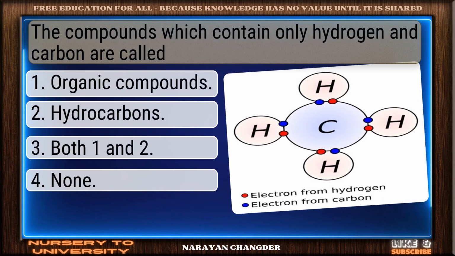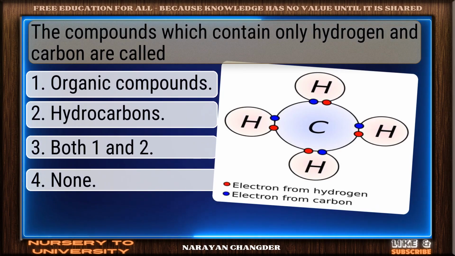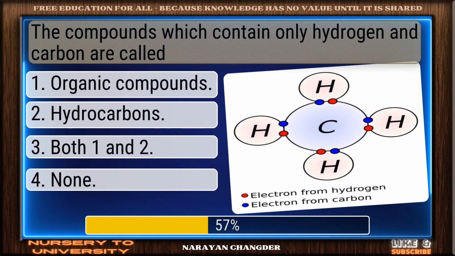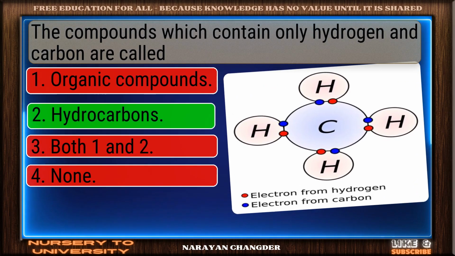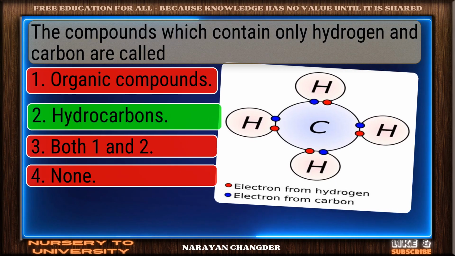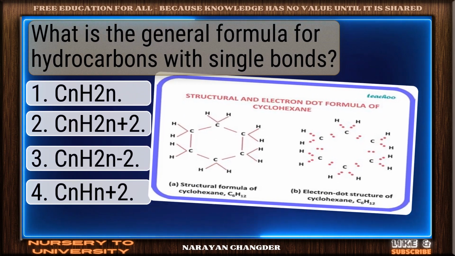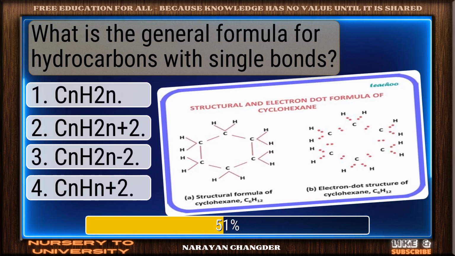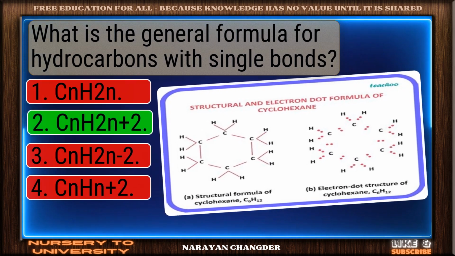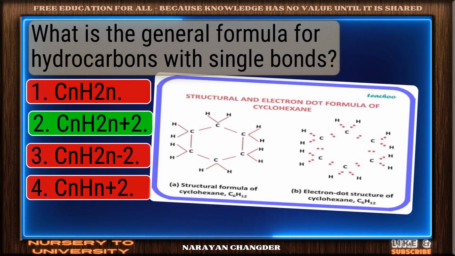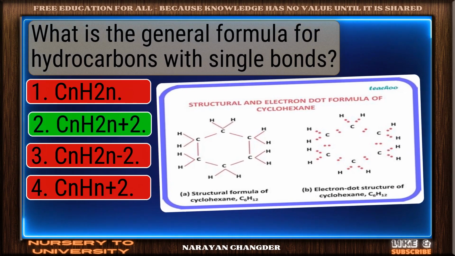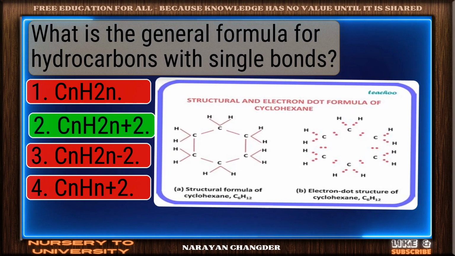The compounds which contain only hydrogen and carbon are called. Right choice. Hydrocarbons is the best answer. What is the general formula for hydrocarbons with single bonds? Clear logic. Your choice CnH2n+2 is sound and 100% true.